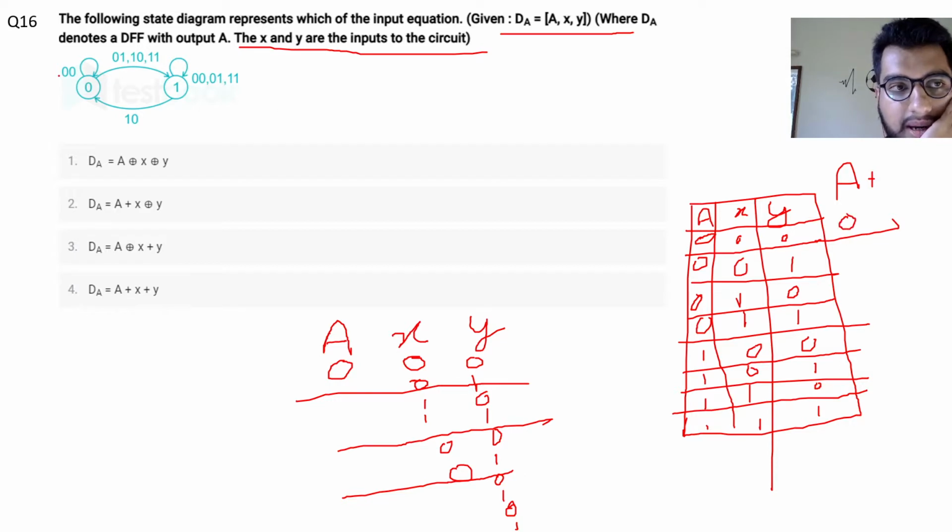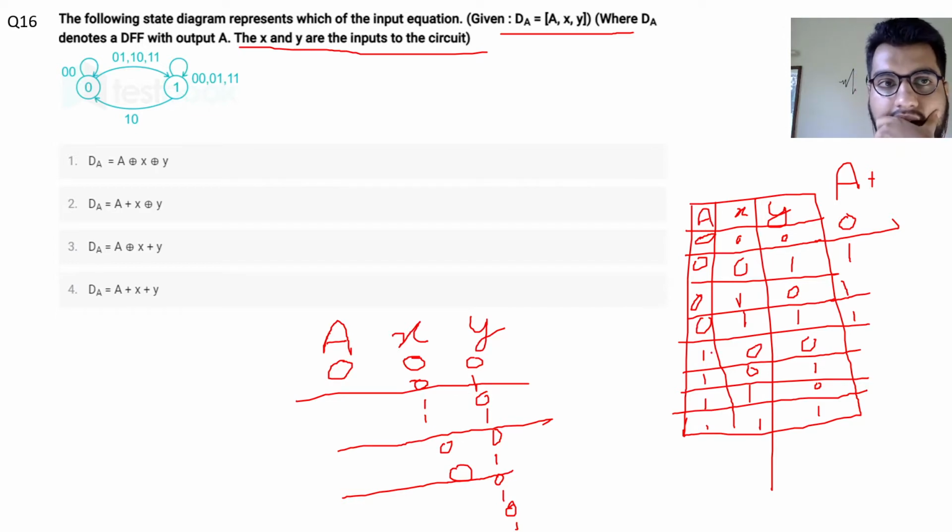Refer to the state diagram. A equal to 0, and my input combination is 0, 0. I stay at 0. Then again my A is equal to 0 and my XY equal to 0, 1. I go to A equal to 1. Similarly for 1, 0 and 1, 1, I go to A equal to 1. Now I'm at state 1.